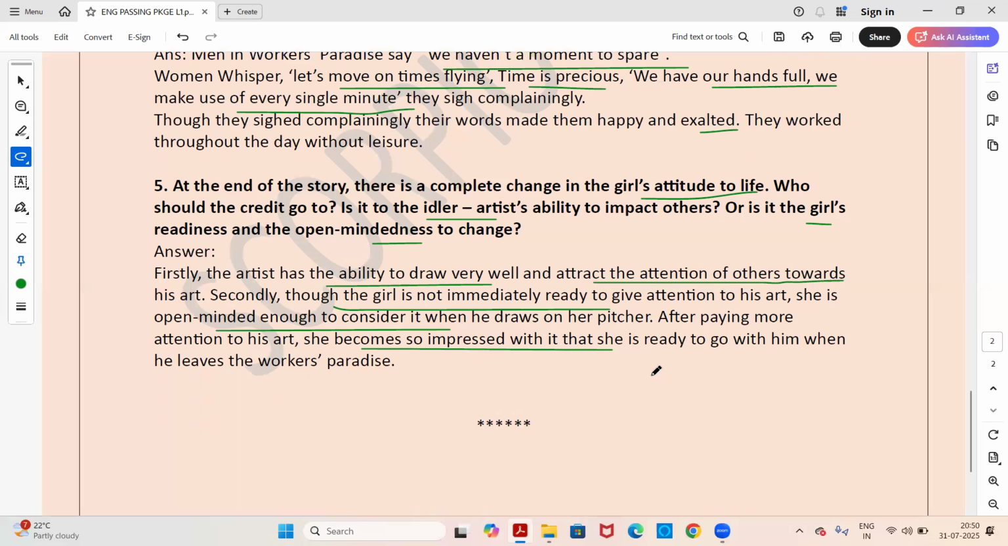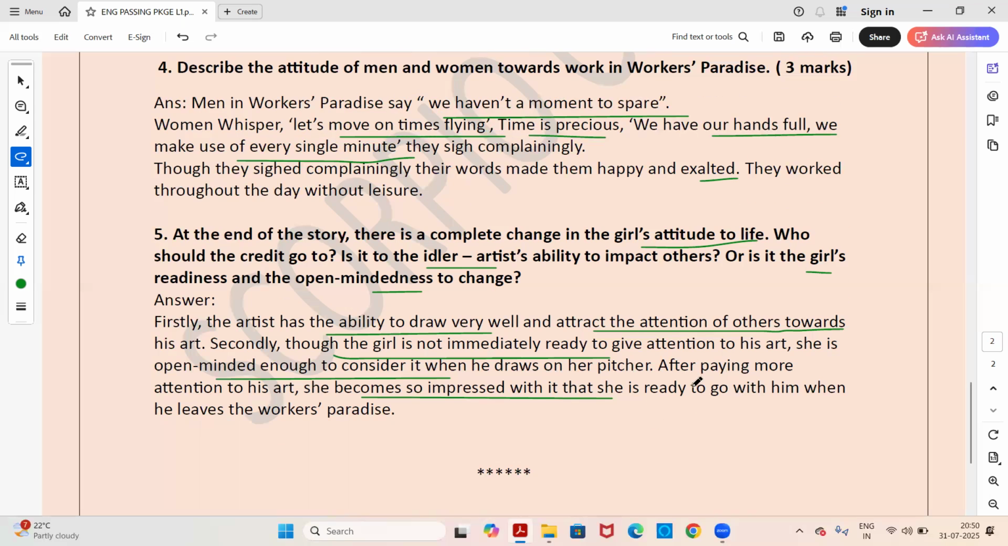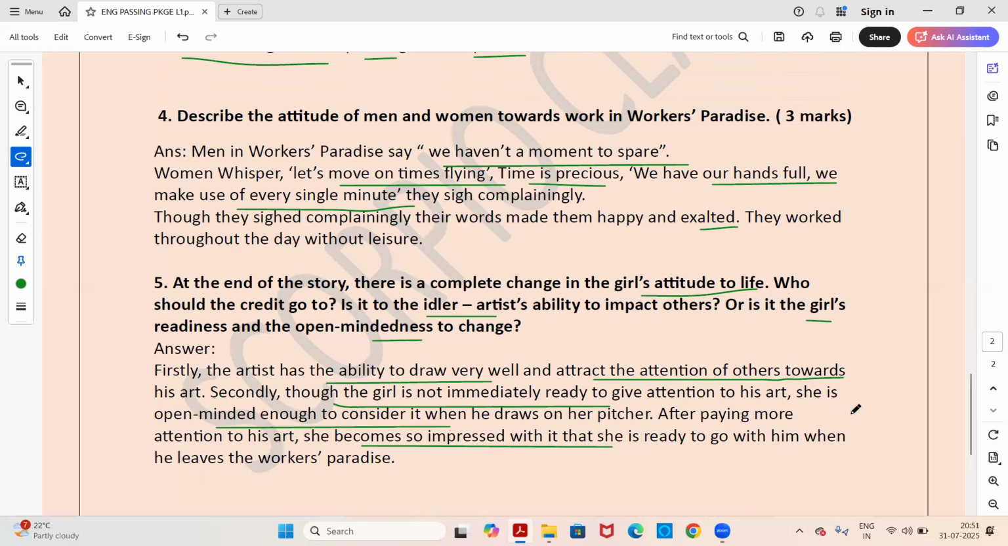Okay, so these are a few questions which can help you to prepare and score well in your board examination. I hope these questions and answers were made clear.